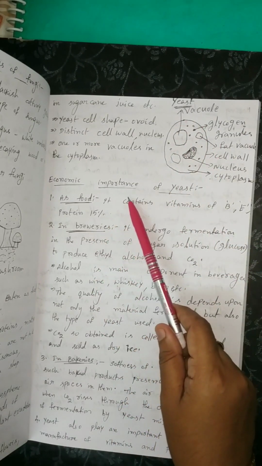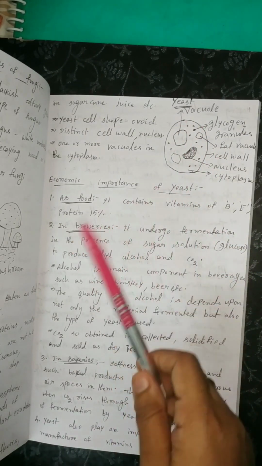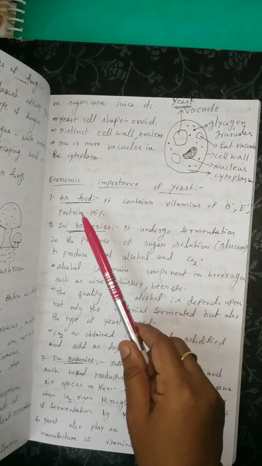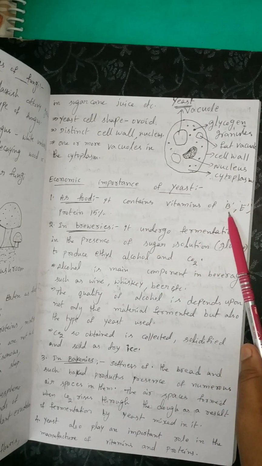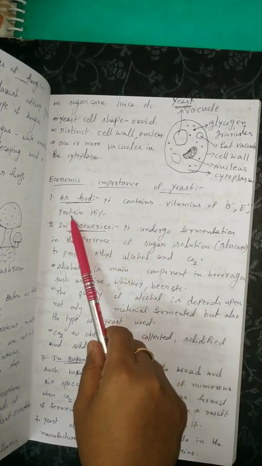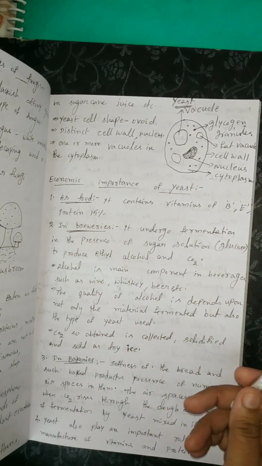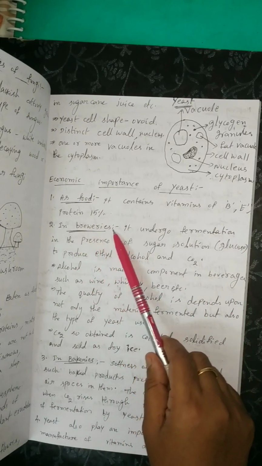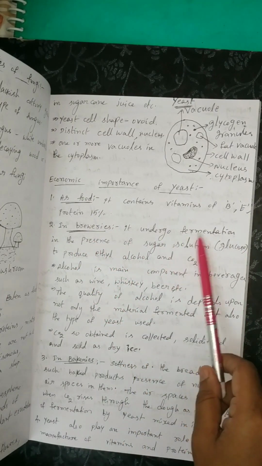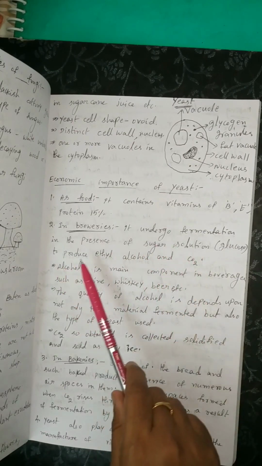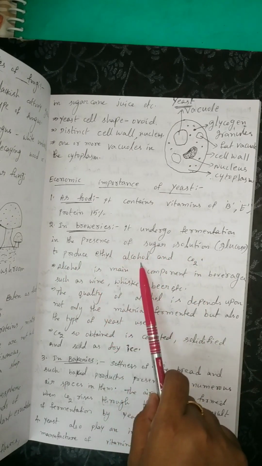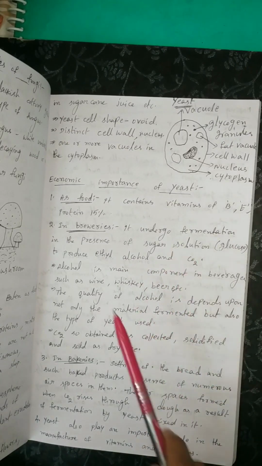What is the economic importance of yeast? First point, as a food, it contains vitamins B and E, and 15% protein. Second, in breweries, it undergoes fermentation in the presence of sugar solution to produce ethyl alcohol and carbon dioxide.